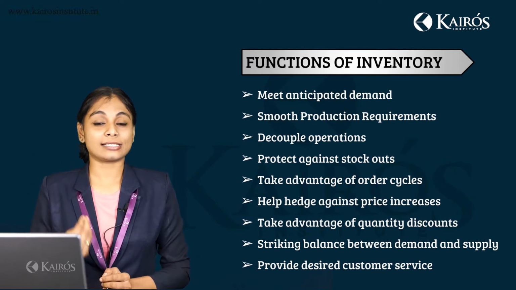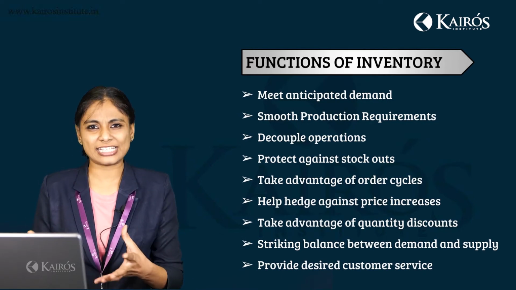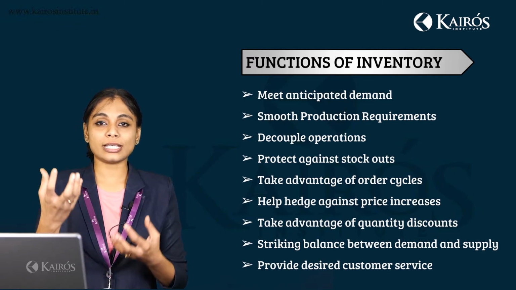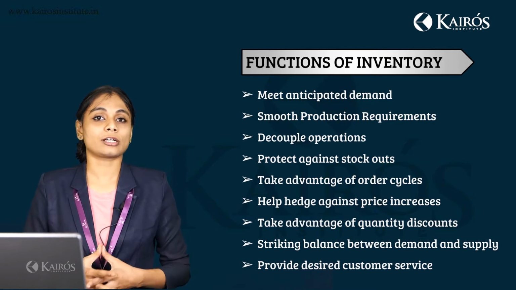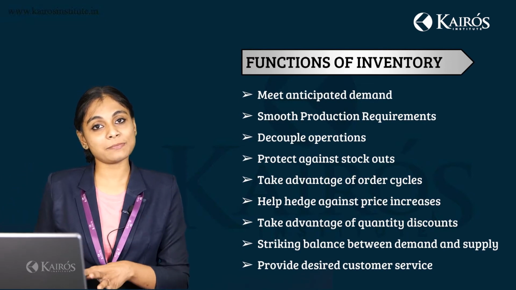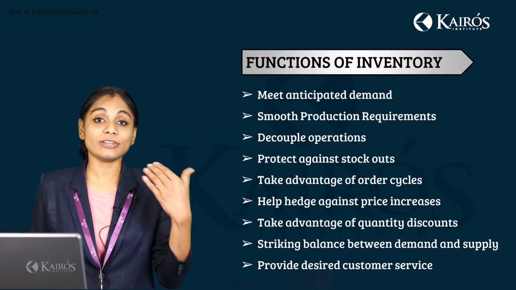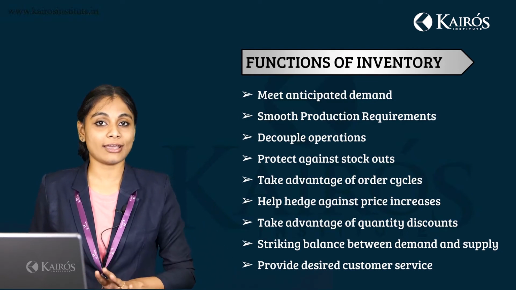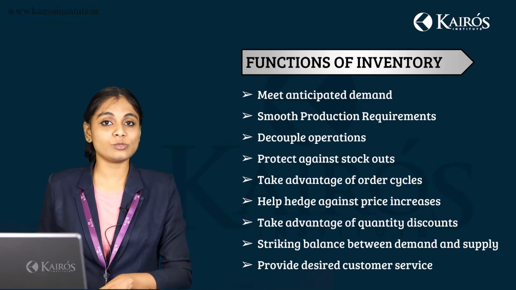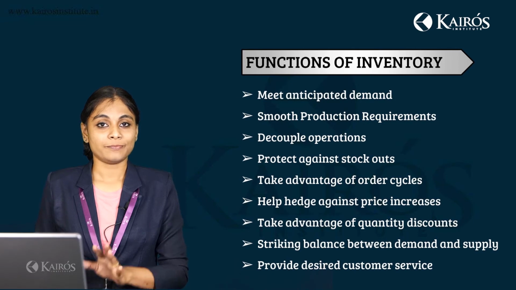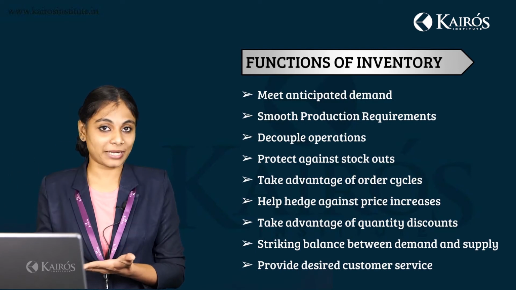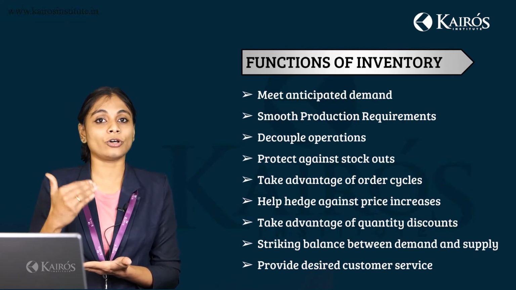So certain raw materials like oil, petroleum products, or certain vegetables, the price of these products can increase. So suppose if you're using a certain kind of a chemical or a petroleum product for your particular factory, the price is increasing. So if you have optimum stock maintained in your organization, even if there is an increase in price, it will not directly affect your production because you already have the stock in hand. So you need not buy new stock. It is already maintained in the factory. So whatever is there, you can use and complete your production. Alright, so even if there is a price increase, it does not directly affect your production.